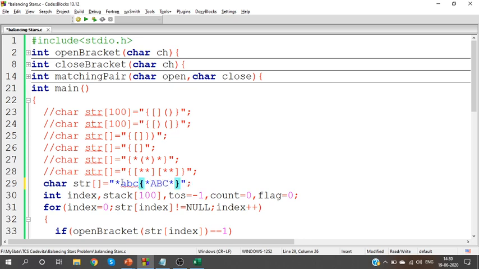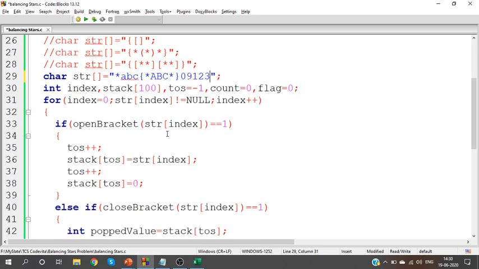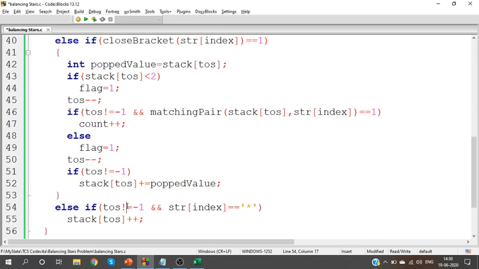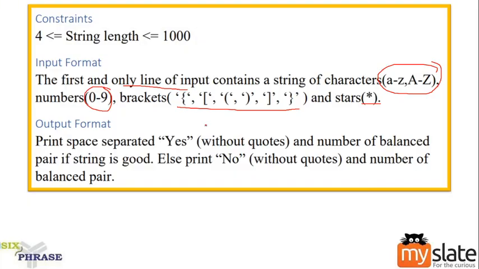Capital, small, or numbers. Anything could be present. No matter what is present, we will deal only with three cases. What are the three cases? Open bracket, close bracket, and star. We will deal only with these three cases. Clear? So that is completed. Output format, say yes and number of balanced pairs, or say no and number of balanced pairs.